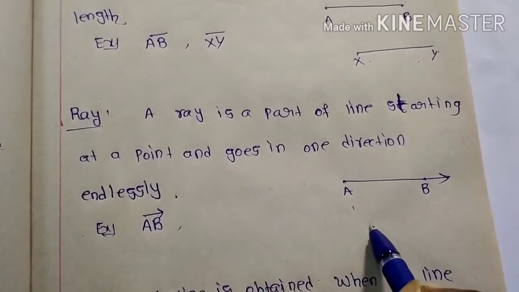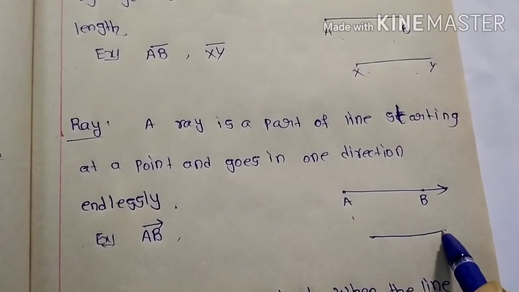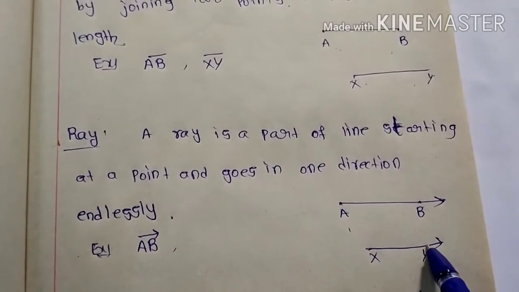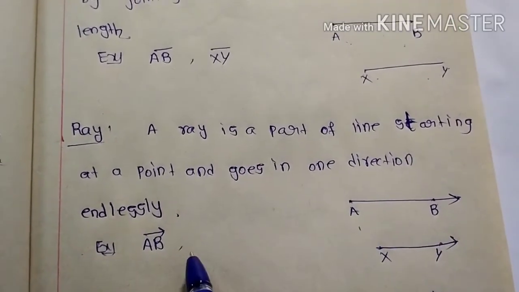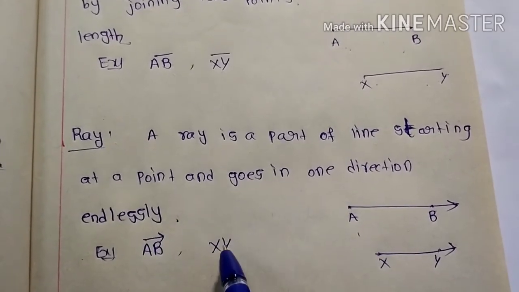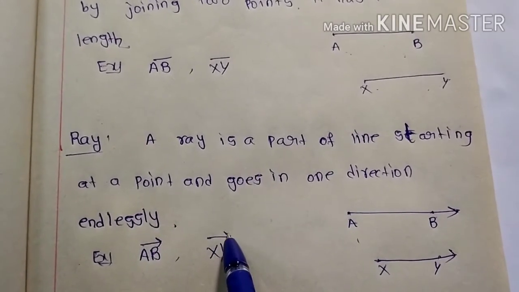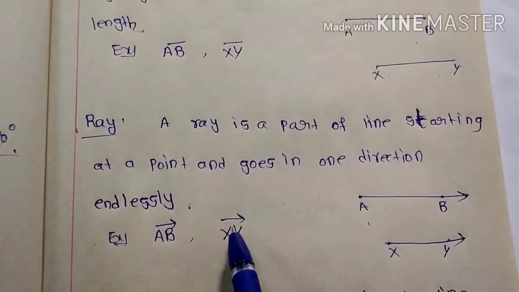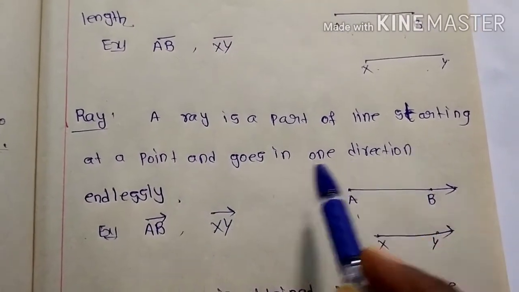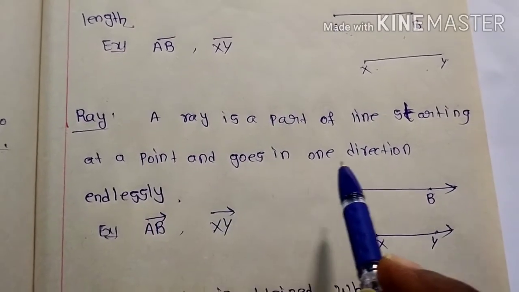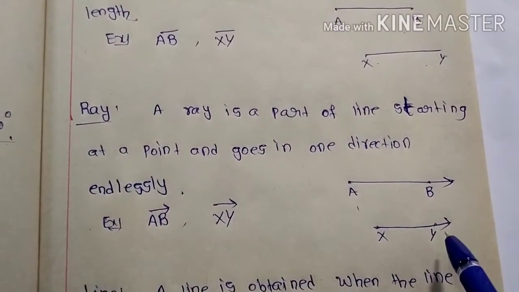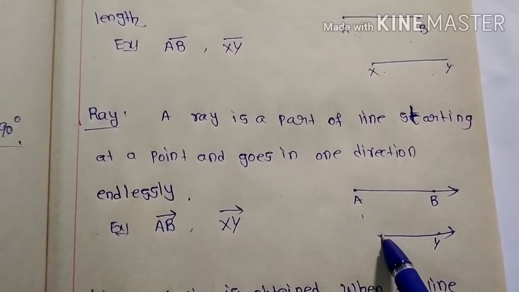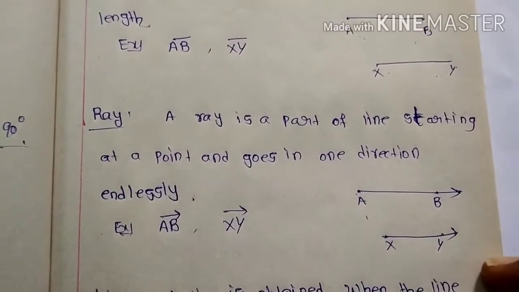If it is XY, you can represent it here as XY. How can I express it? Just write XY and over it, you can draw a ray. See here, XY. Direction is more important here. A ray is a part of a line starting at a point and going in one direction endlessly. It goes in only one direction. Why? Because X here is the end point, and here A is the end point.